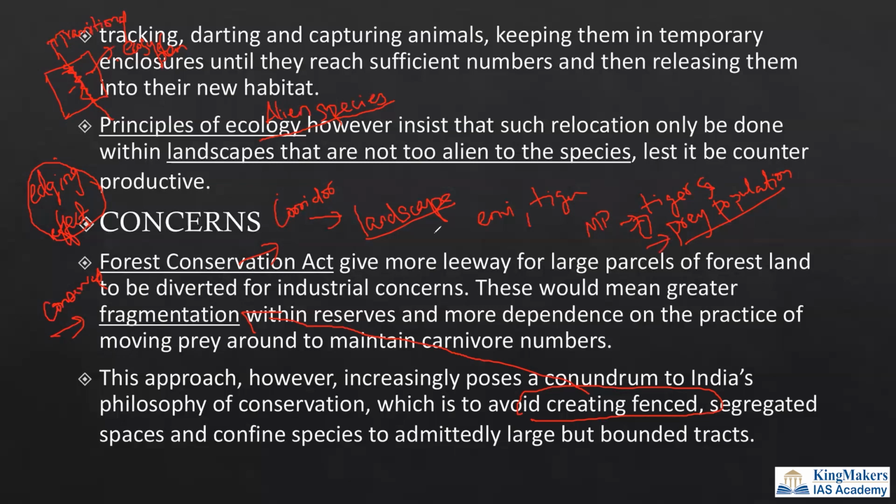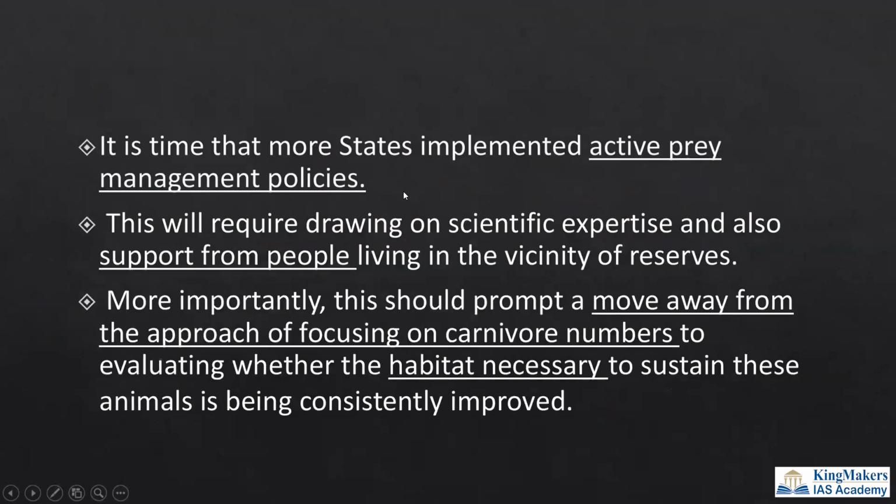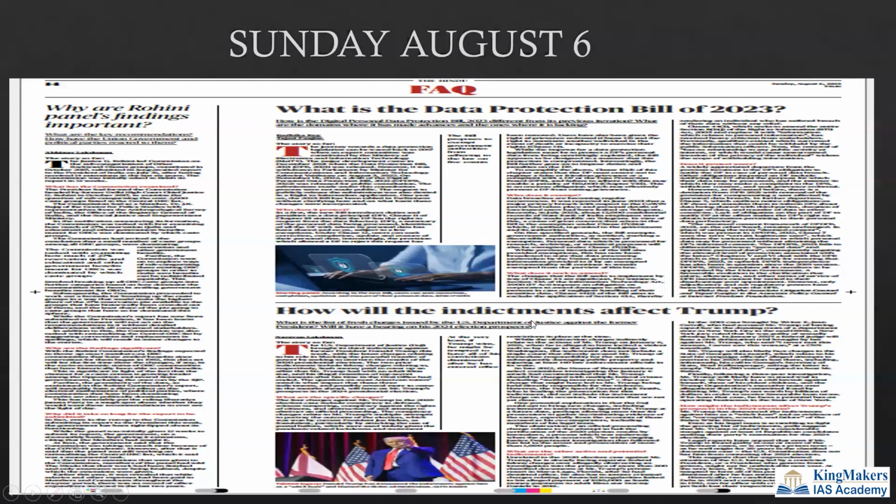So now we have to focus on the landscape. We should not fragment the forest, and we should protect the prey population as well as the tiger, which is the top carnivore, the keystone species or the flagship species. So that is the important takeaway that we have to learn from this particular editorial. It is time that prey management policy is taken care of, and support from people should be there also. We should move away from focusing only on the carnivore, and also protect the habitat necessary for the carnivores to survive. So these are the important editorials, friends.